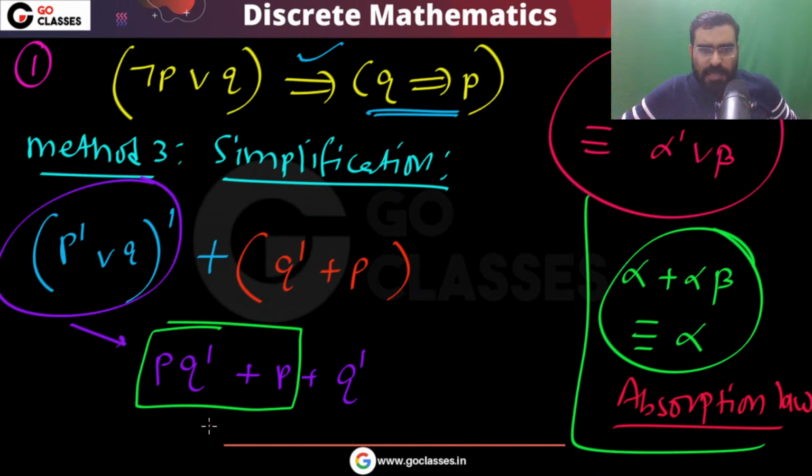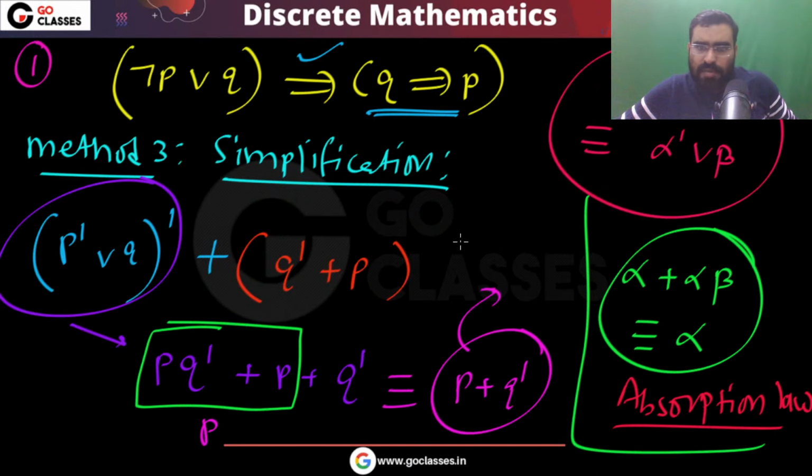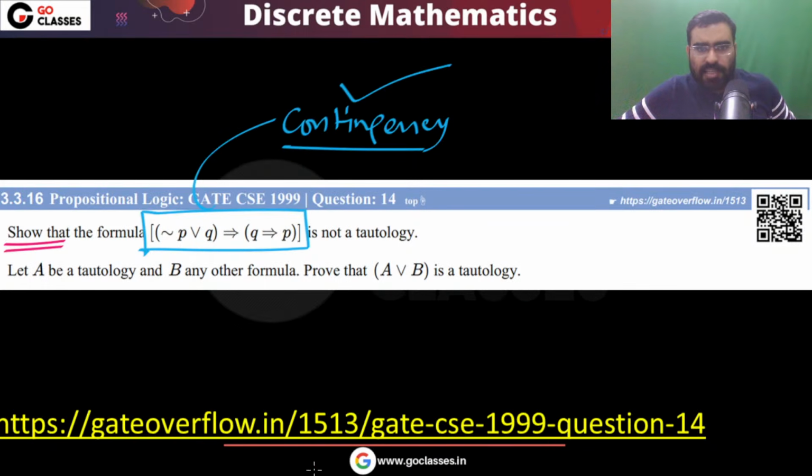So you can apply this absorption law. This will be p. So finally you will get p or q dash, which is a contingency. Okay, so these are the three methods to solve the same question. Ultimately this is not a tautology. The same question you can solve with many methods. Whatever method you like, you can try.